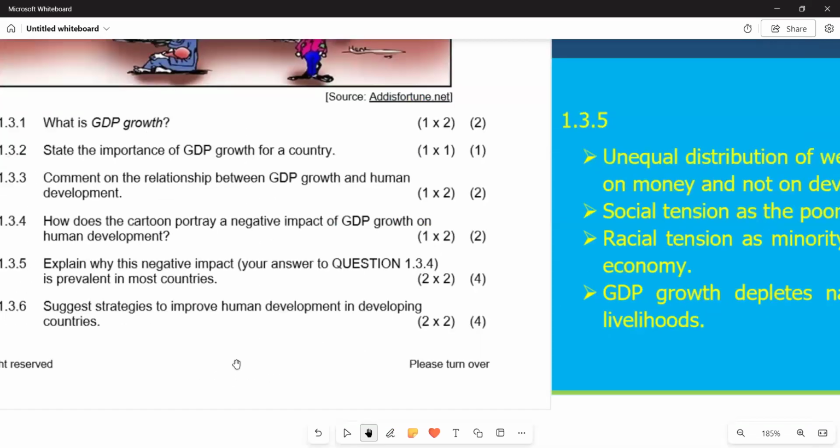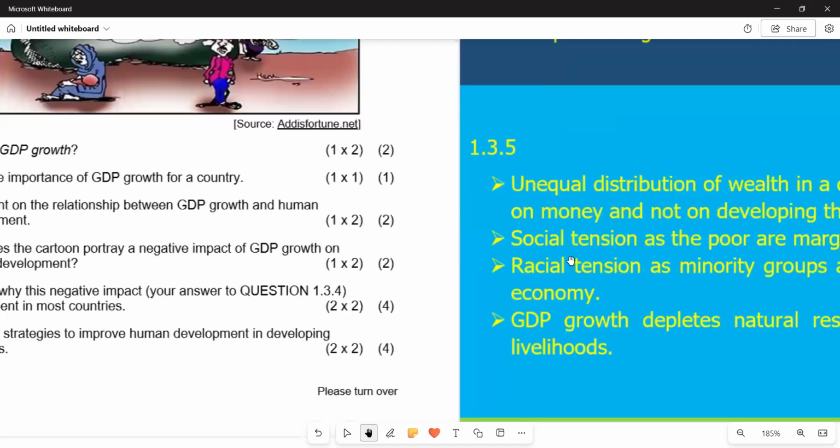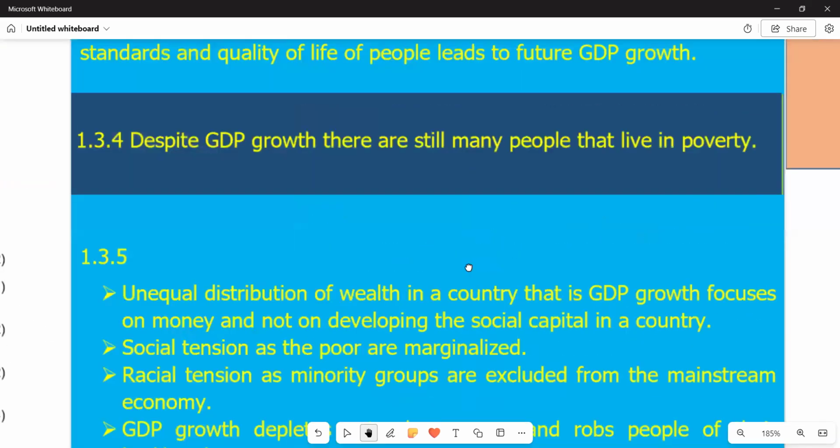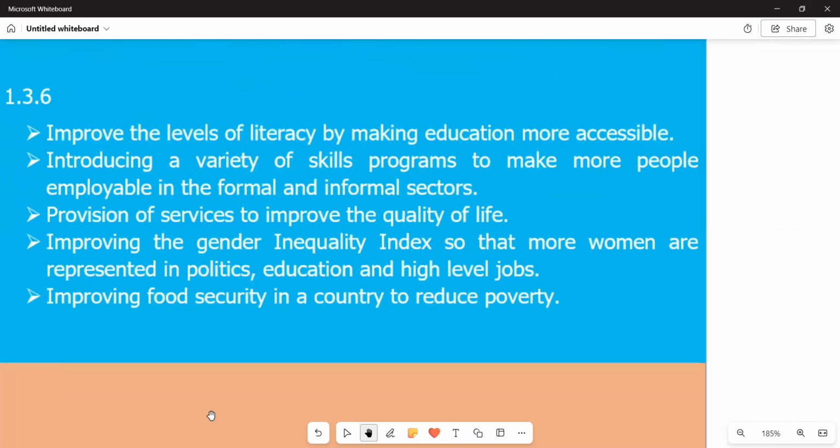We still have 1.3.6, which is saying suggest strategies to improve human development in developing countries. So what are the strategies that we can put in place so that we can enhance human development? We have some strategies according to this video. Let's see what strategies we have there. If you go to the last part of our answer section, that is 1.3.6, it reads, some of the strategies that you can put in place. One, we can improve the levels of literacy by making education more accessible. When you make education more accessible, it means more people are going to have the potential to be employed. So it's going to eradicate the issue of poverty. People are going to be employed. So that's the first point.